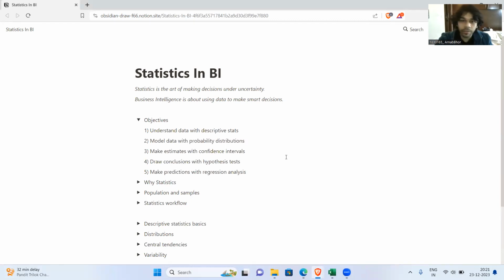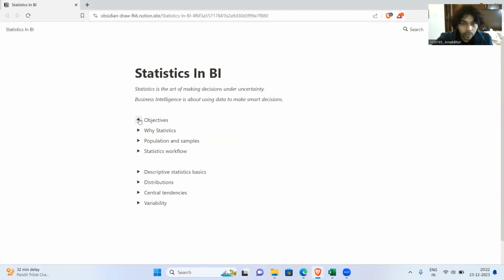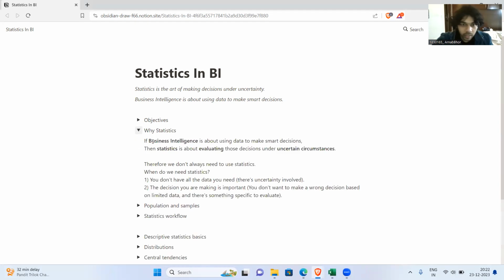Then there's this concept of confidence intervals that are used to make inferences and estimations about the data. And we also draw conclusions by using hypothesis testing, which is the fourth step. And finally, we make predictions using regression analysis. So today I'll mainly be talking about the first one, which is descriptive statistics. That's today's agenda. Now, before getting there, why do we even need statistics, right?